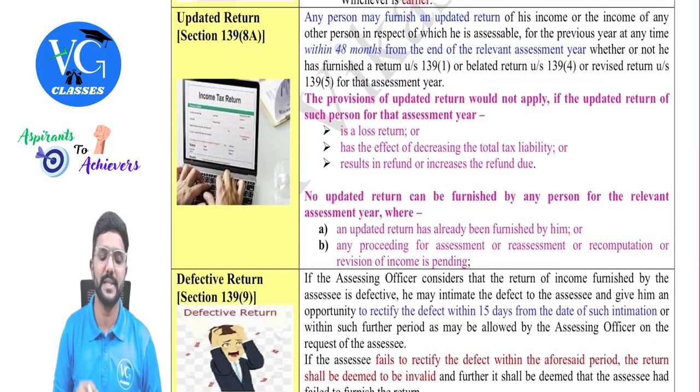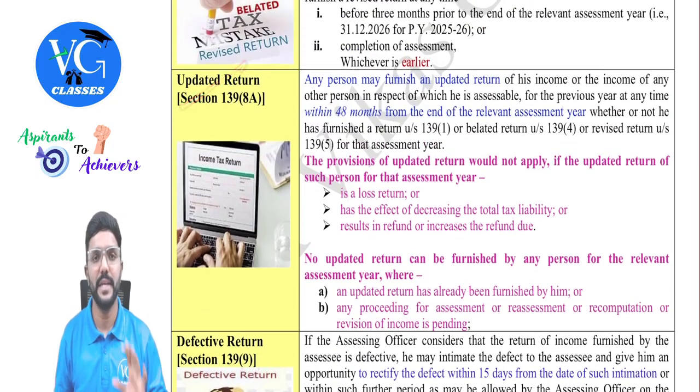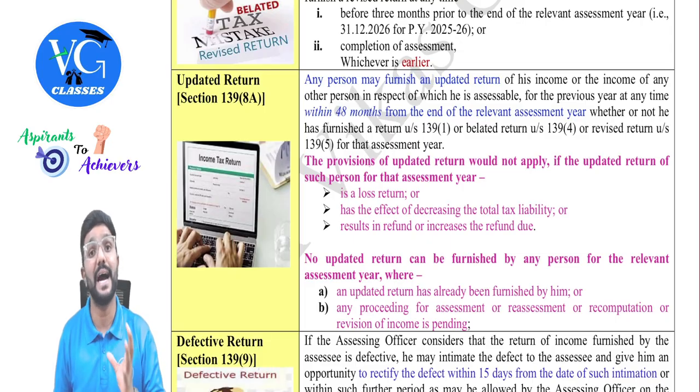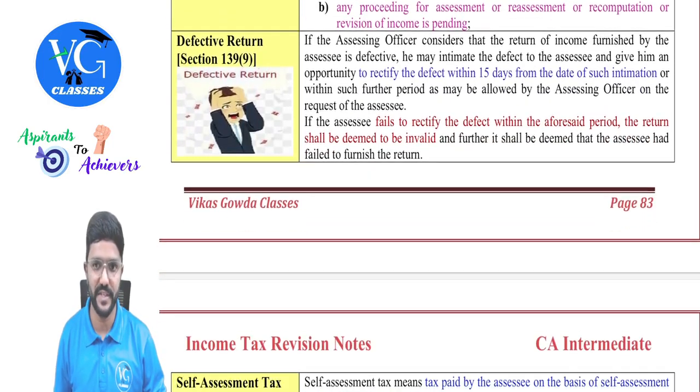Yes. And whenever an assessee is filing an updated return, he is also supposed to pay something called additional tax. He should pay whatever tax is still pending along with interest and late fee, and in addition to that, additional tax. How much additional tax is important, but I will cover it a little later. Let me finish the other topics first.